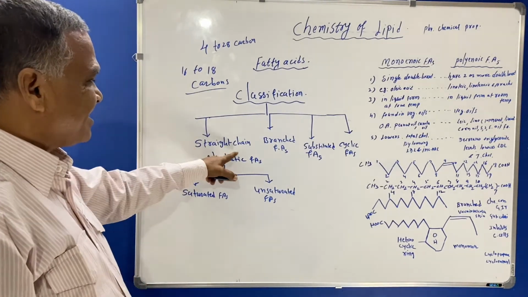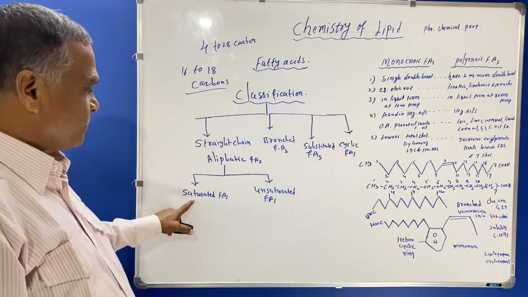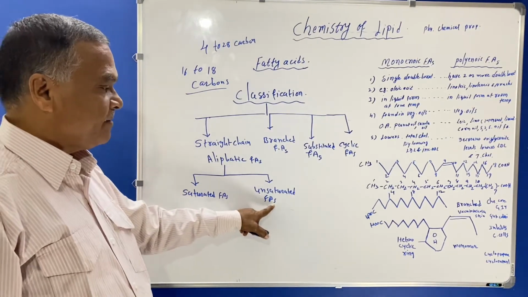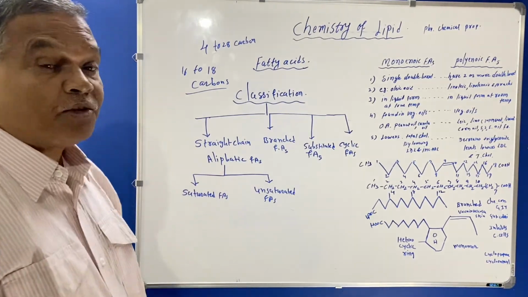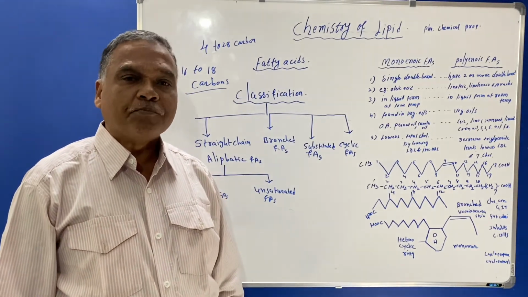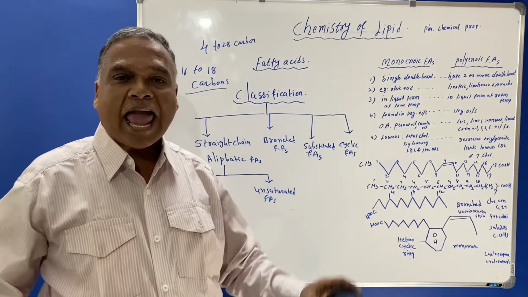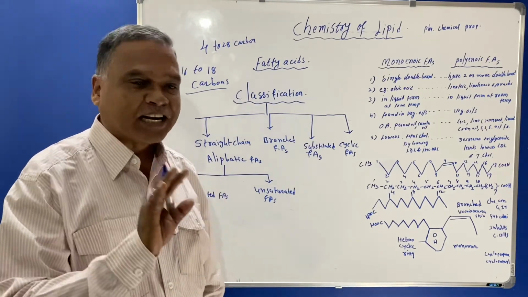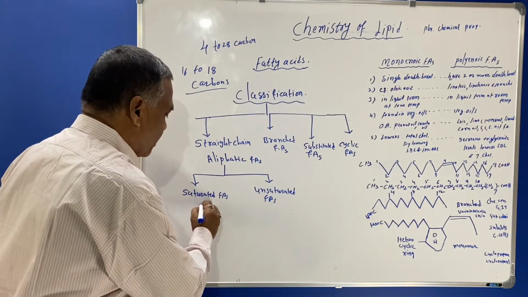Now straight chain fatty acids are subclassified as saturated and unsaturated fatty acids. Now we'll see what is meant by saturated fatty acid. Saturated fatty acids means they do not have a double bond in their structure. No double bond.